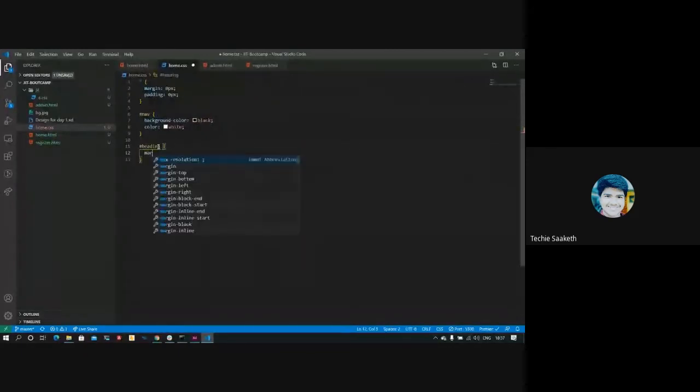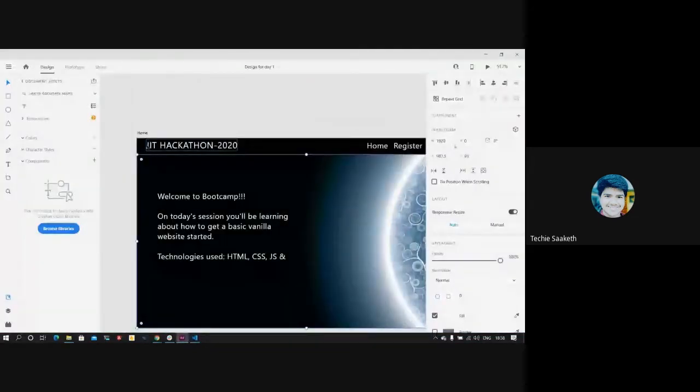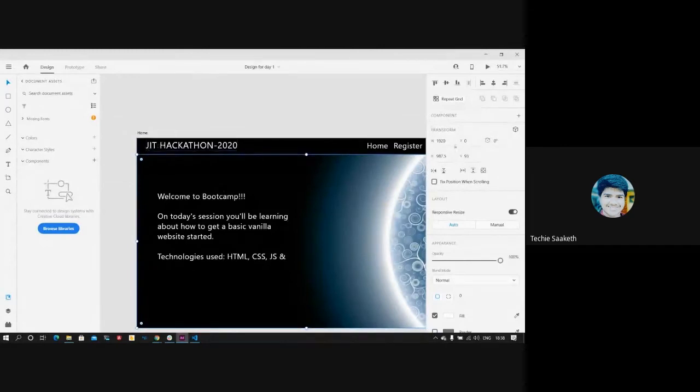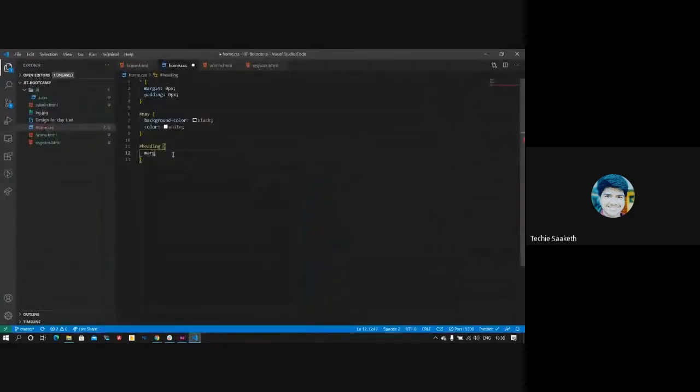The margin is to be given to left, top and bottom, so there should be space there. I'll just place margin and give around 20 pixels on all sides.